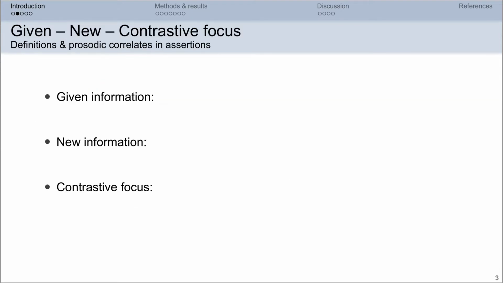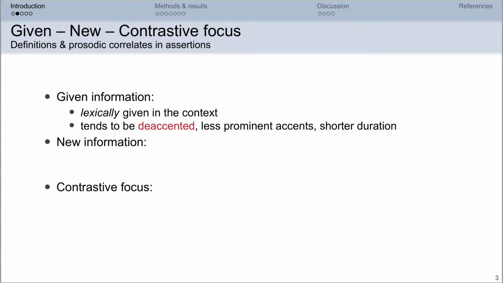First off, let me give you the definitions of the information structural concepts that we use. By given information, we mean referents which are lexically given in the context. In assertions, given information tends to be de-accented, and if accented, to carry less prominent accents, and to also be of shorter duration.